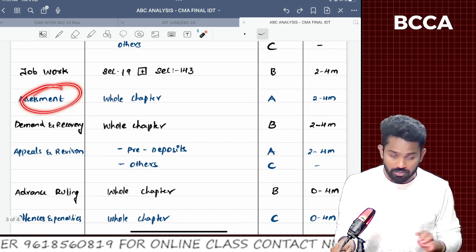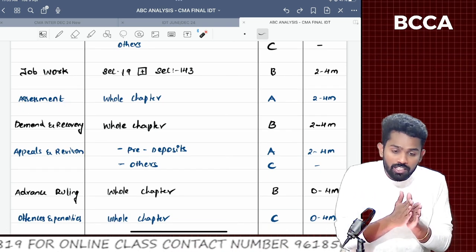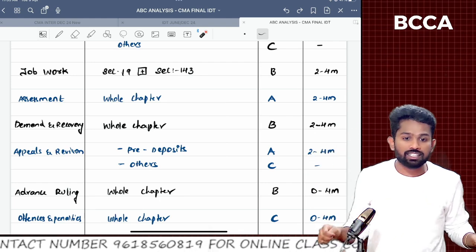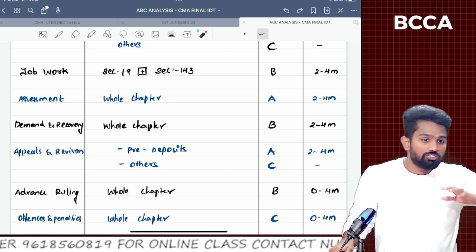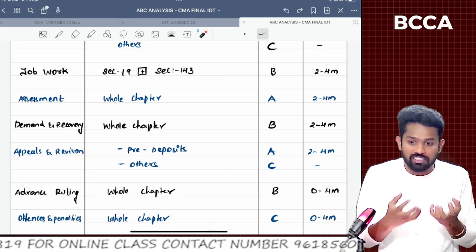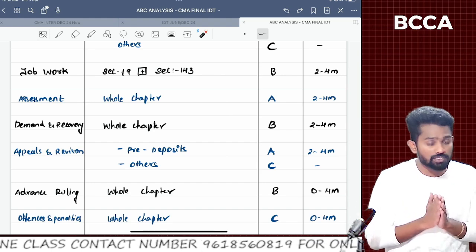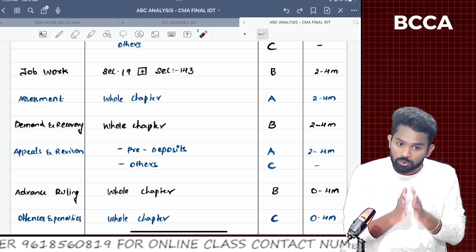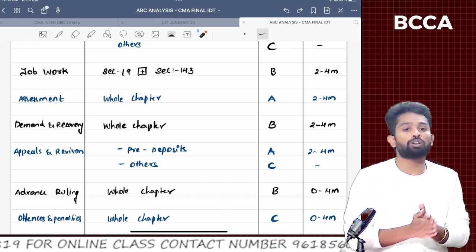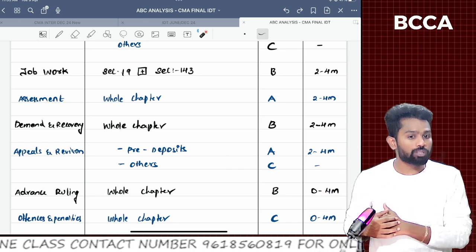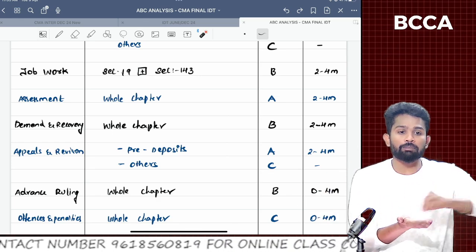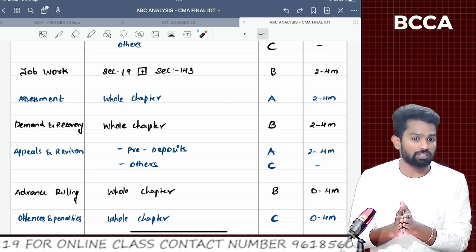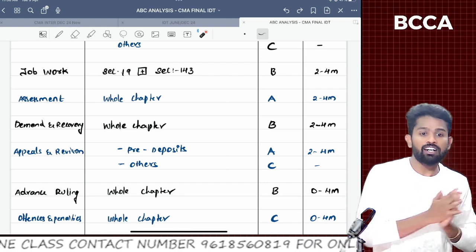Next, assessment chapter, sir. Assessment is also an easy chapter, sir. Generally, the problem at CMA final level for students is that they are okay with the content which they already discussed at inter level. But whenever we come to the advanced topics, students lack the interest in learning these chapters. But these are very interesting, sir. Very interesting chapters and easy to learn also. And as per my experience, I could say you could score more marks in the advanced topics than in the regular topics. Understand one thing, everybody writes the supply chapter question, everybody writes the time of supply and value of supply question, but only a few people write assessment related questions, refunds related questions, demand recovery related questions.